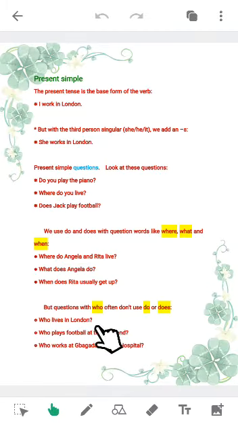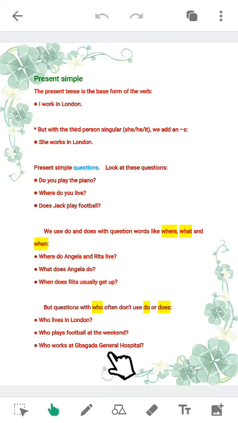Who lives in London? We're actually using the question word who, but we are not using do nor does with it. Do we use do or does with it? No. Who lives in London? Who plays football at the weekend? So we are using who here, and we do not attach do or does with it. So we say who plays football at the weekend?